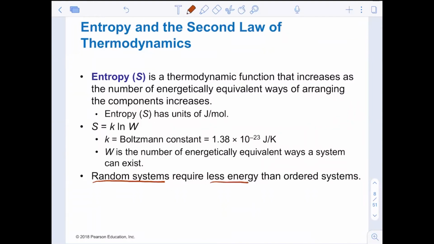Now, entropy can be calculated using the Boltzmann equation we see here. We won't be using this one as much. It talks about the number of energetically equivalent ways a system can exist. We are mainly going to be qualifying entropy, the sign, as either positive or negative, which we will discuss in just a minute, or we will be looking at standard entropy states.